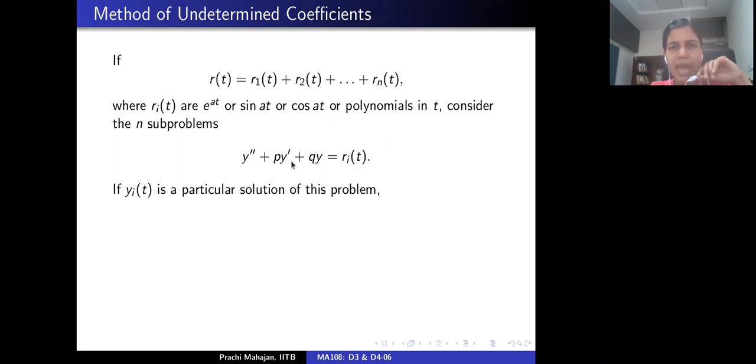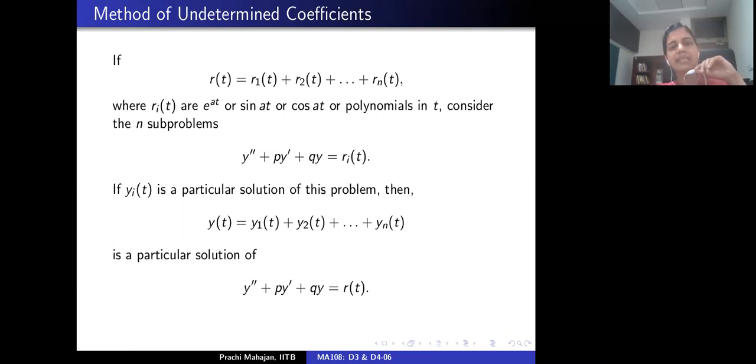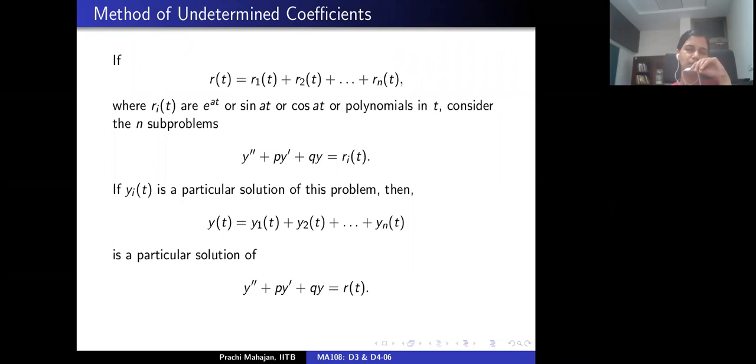The hope is that if y_i(t) is a particular solution of each of these problems, then you do this exercise for each i from 1 to n and sum it up. So y is given as the sum of y1, y2, all the way till yn. Then y is indeed a particular solution of the non-homogeneous ODE that we are looking for.